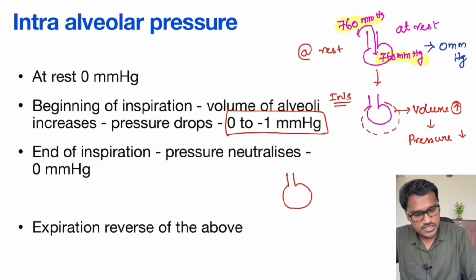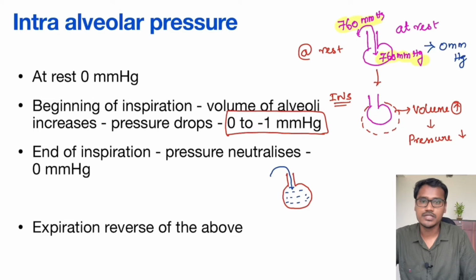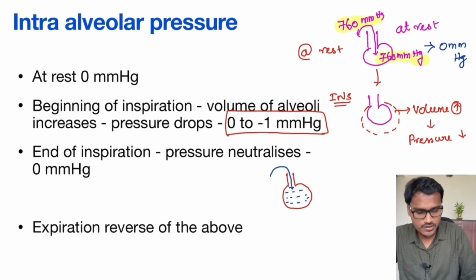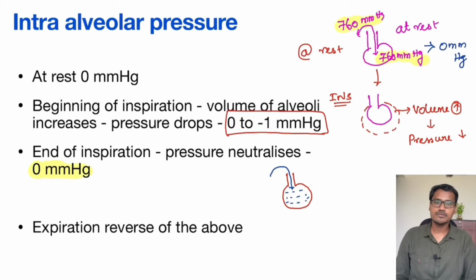Okay. Now at the end of inspiration, the alveoli is expanded, but at the same time the air starts to move in and equilibrate with the increased volume. So the pressure finally neutralizes to 0 mm of Hg. This is the process of inspiration.